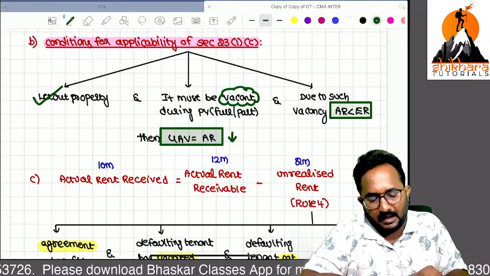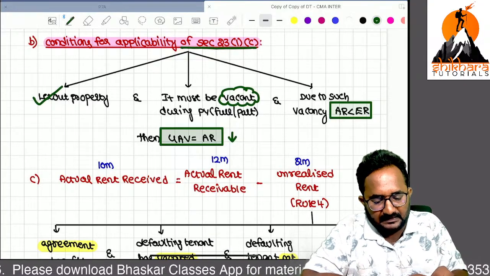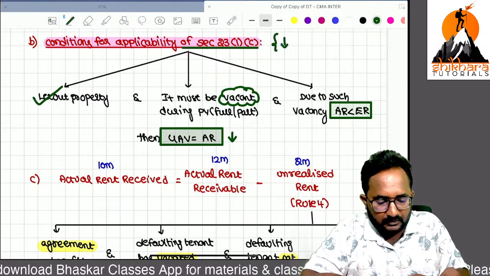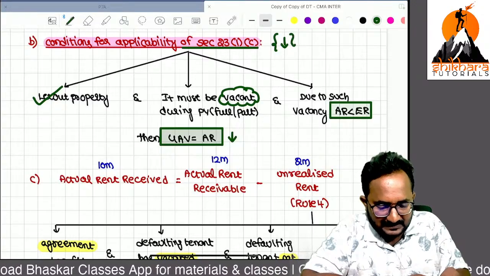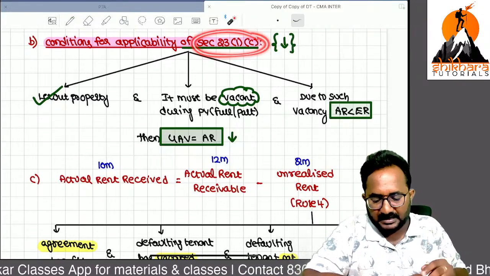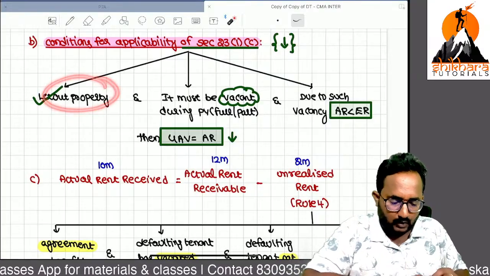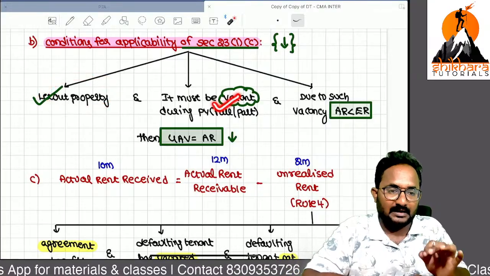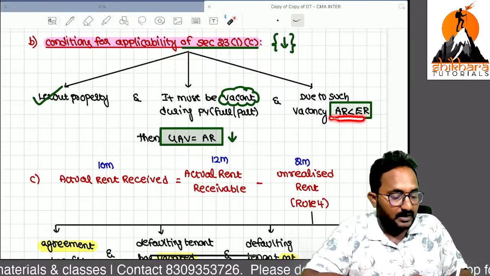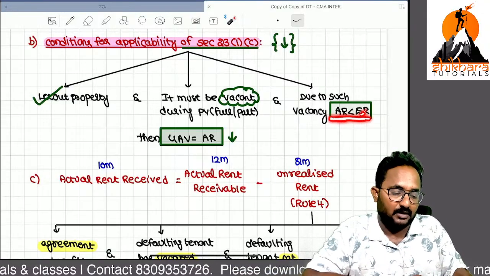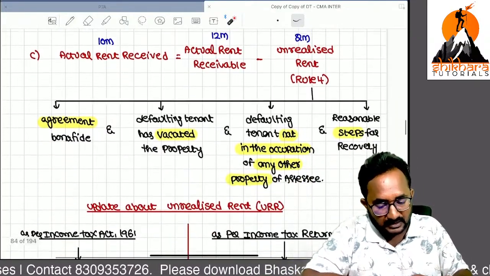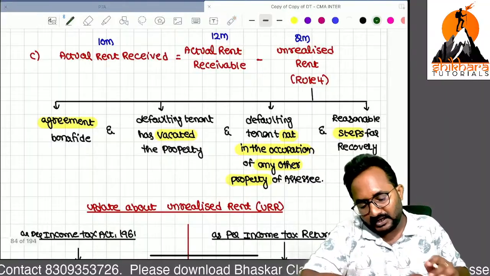Sir, when can we apply section 23 subsection 1 clause C? That is nothing but whichever is lower, only then can we take it as GAV. If these three conditions are satisfied, then only we can take it. First of all, it must be a let out property, and that property must have vacancy during the previous year. Because of that vacancy only you are not meeting the government expectation, then you can treat the GAV as the actual rent, whichever is lower.